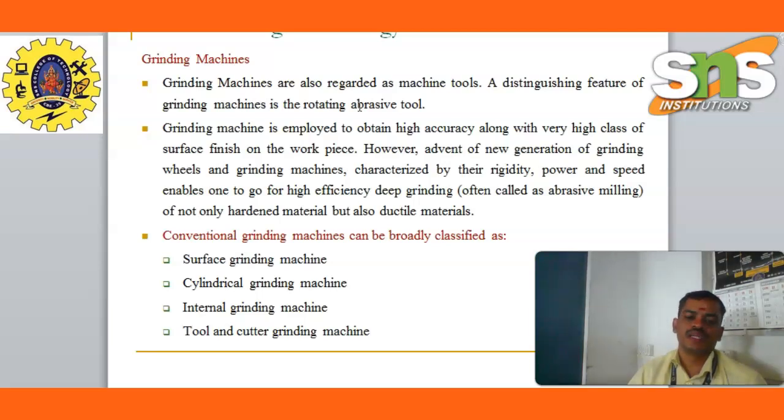The grinding machine is employed to obtain high accuracy along with a very high class of surface finish on the workpiece. However, the advent of a new generation of grinding wheels and grinding machines, characterized by their rigidity, power and speed, enables high efficiency and deep grinding, often called abrasive milling, of not only hardened materials but also ductile materials. Conventional grinding machines can be broadly classified into four types: the first is the surface grinding machine, the second is the cylindrical grinding machine, the third is the internal grinding machine, and the last is the tool and cutter grinding machine.